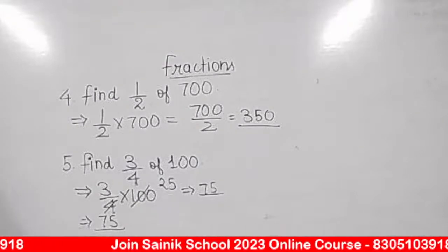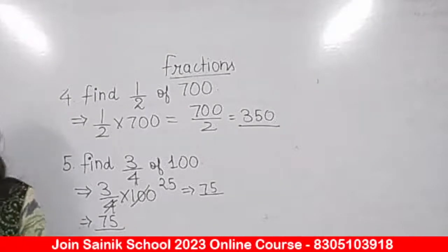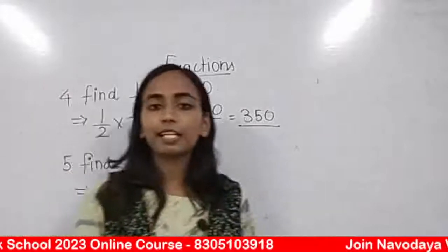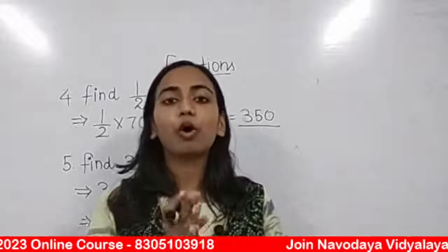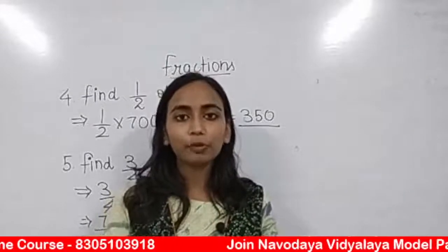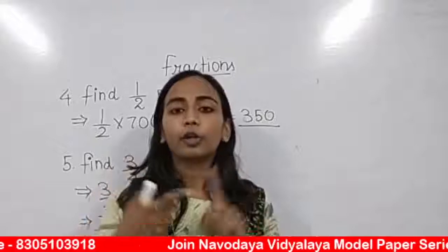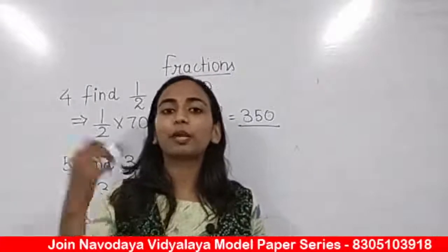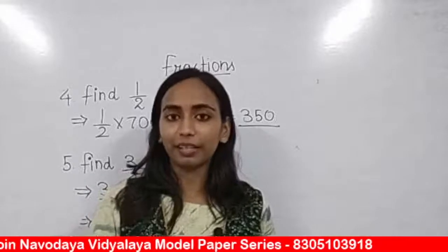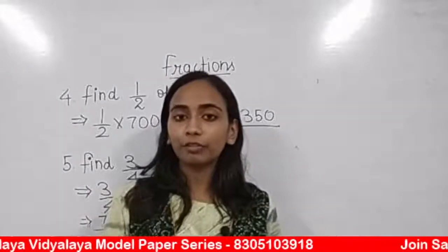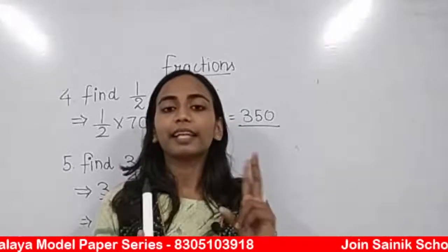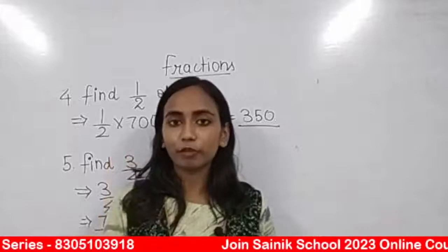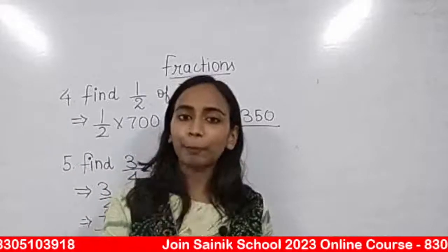Okay, so this much is clear to everyone. Today we have discussed fractions. What is a fraction? Quickly revise it. A fraction is a part of a whole. A fraction is composed of 2 parts, a denominator and a numerator. What is the denominator? The number that we write below the fraction line is called the denominator, and the number above the fraction line is the numerator. Next we discussed types of fractions, 2 types today: the proper fraction and the improper fraction.